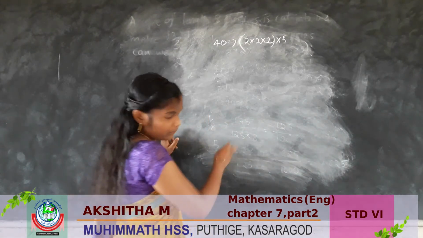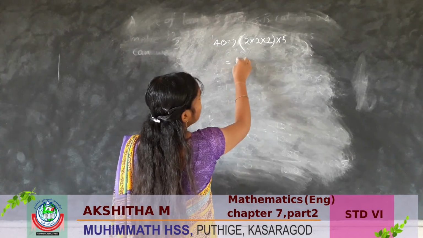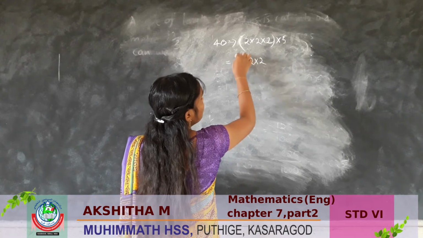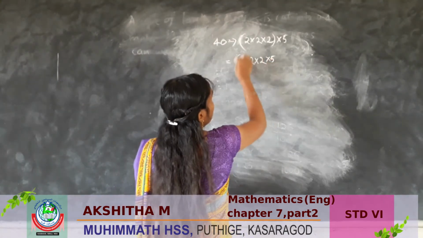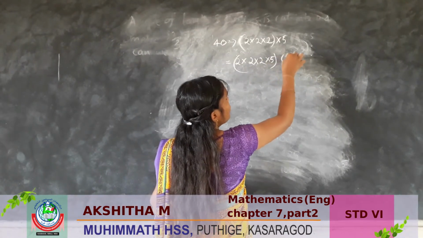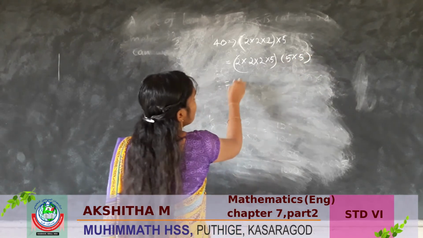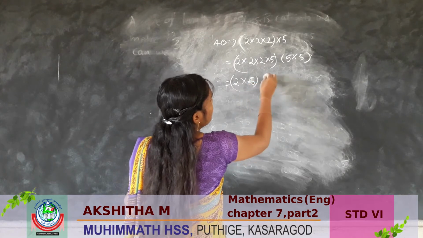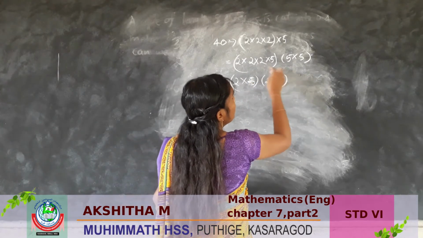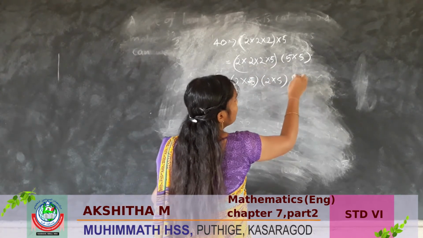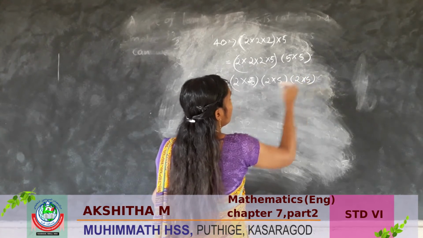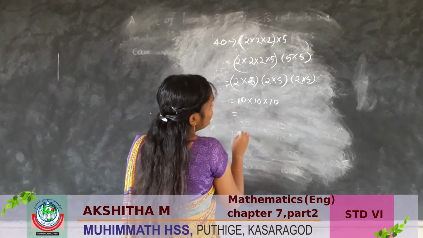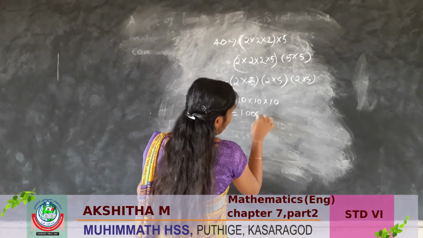So 2 into 2 into 2 into 5 into 5 into 5 we can write as 2 into 5 into 2 into 5 into 2 into 5, so 10 into 10 into 10 is 1000.